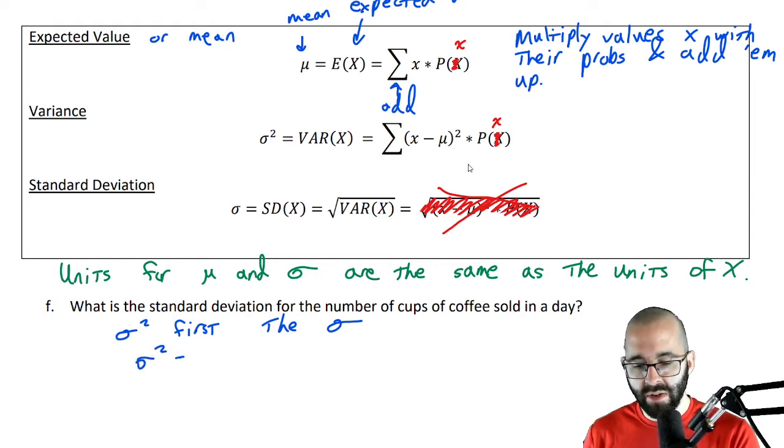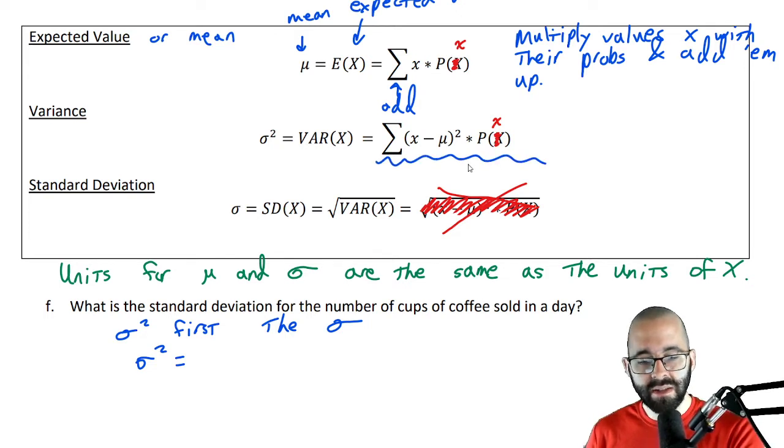So sigma squared is this thing. Let's do this step by step. What does this mean? This means look at all the deviations from the mean, square each one, multiply each one by its probability, and then add it all up together. There are a lot of steps, and we're just going to do each one of these steps one at a time.